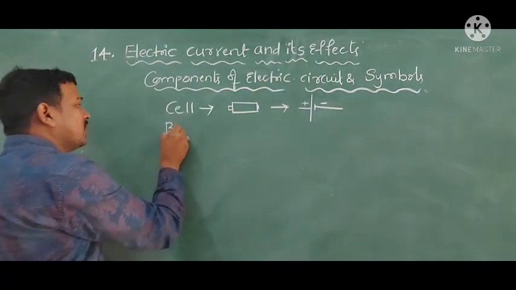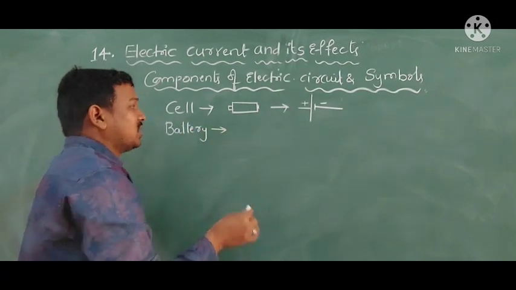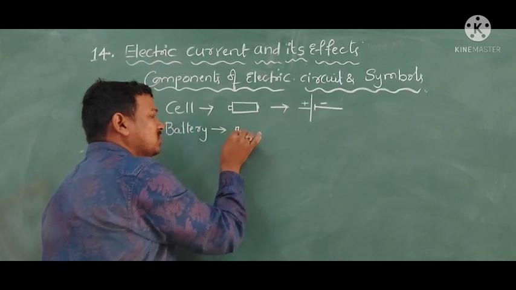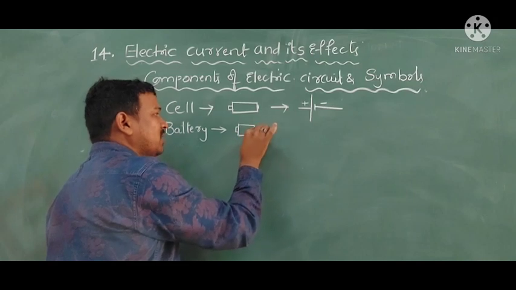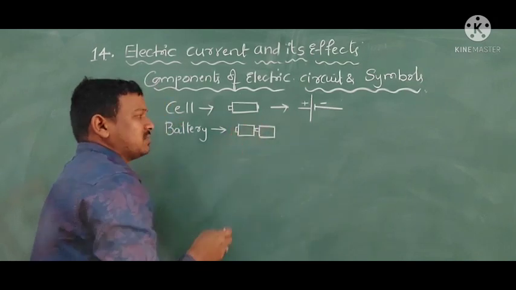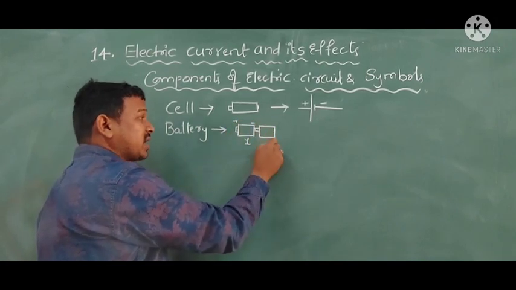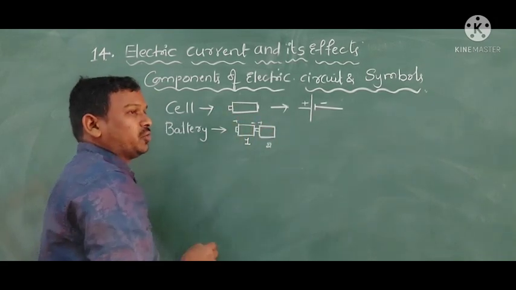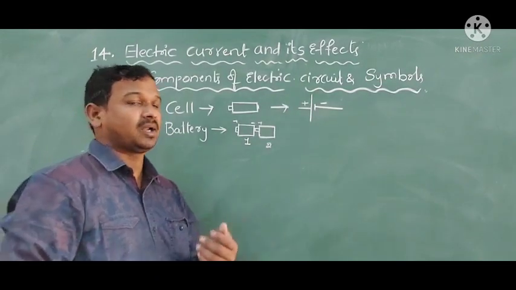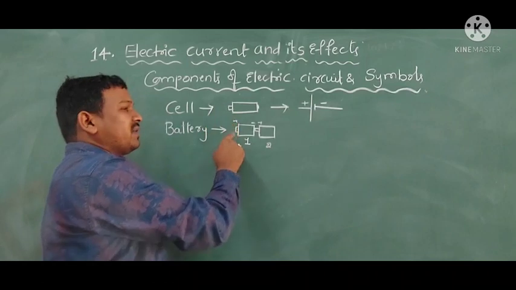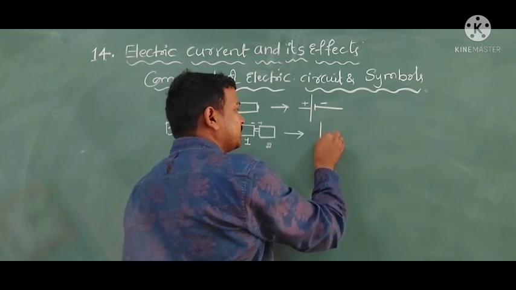Coming to the battery, the combination of two or more cells is called a battery, one after the other. How will it be connected? If you see, the battery will be like this, and one more cell will be connected to the negative terminal of the first cell. This is the first cell, positive and negative. The second cell's positive will be connected to the first cell's negative. Like this, two or more cells are connected to each other so that it becomes a battery. Here, compared to the cell, the battery will give more energy. The symbol will be like this.